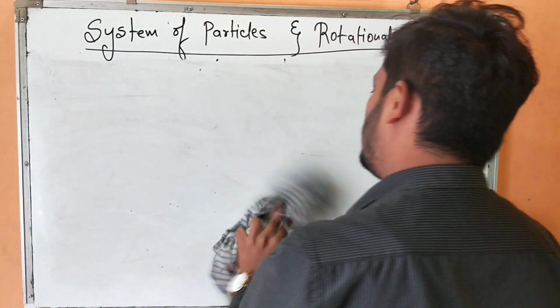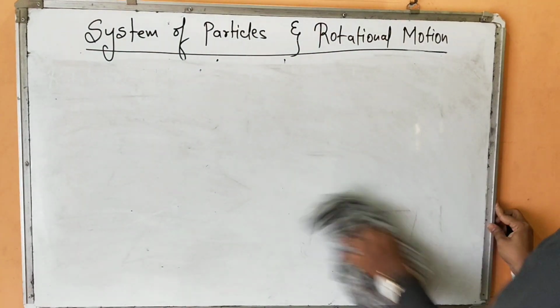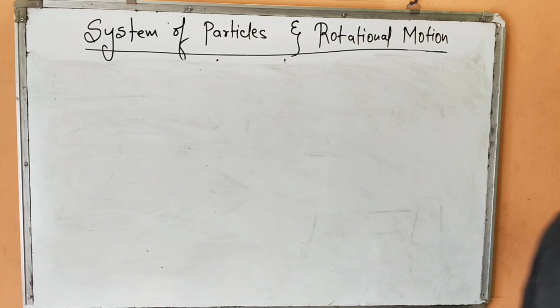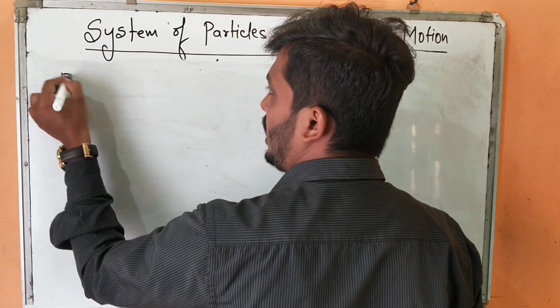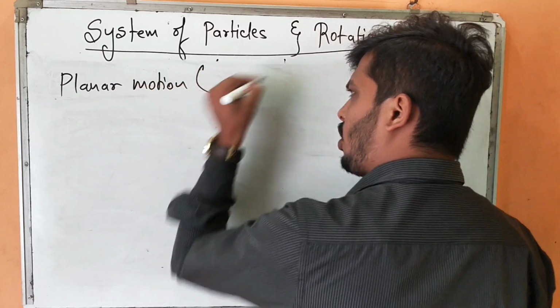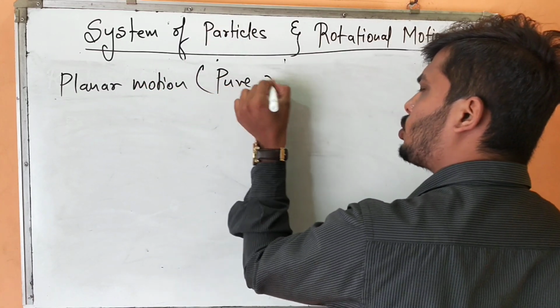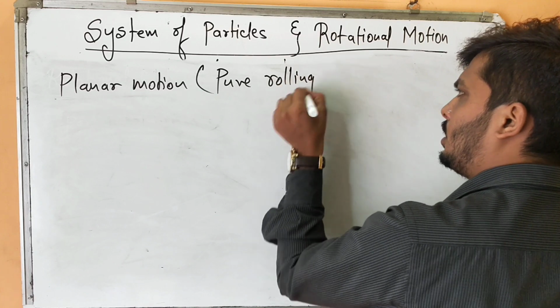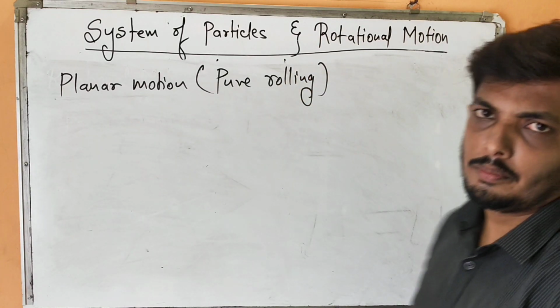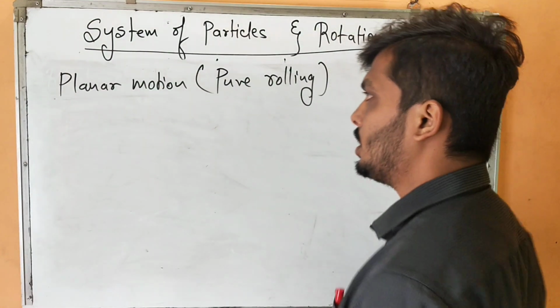So, moving to the third kind of motion, which is actually not part of your syllabus, but you should know this. It's planar motion. In common language, they call it pure rolling. Pure rolling you are going to study in the upcoming videos, but let us have a little bit of introduction.